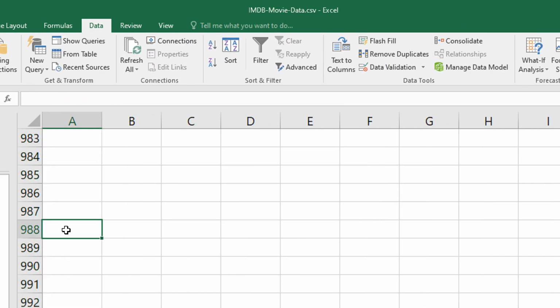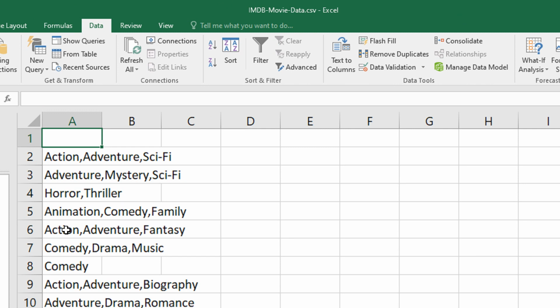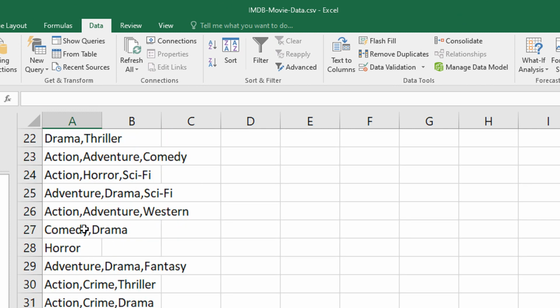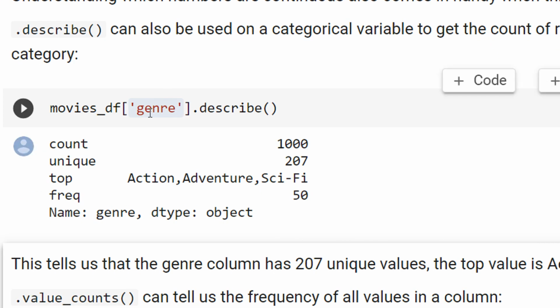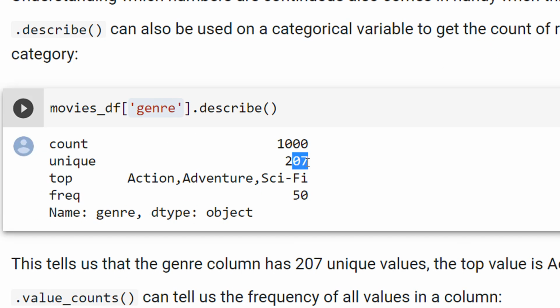So now you can see when I do a describe for a column, I can actually get how many unique values there were, similar to remove duplicates basically. And which is the top one? It says action, adventure, and sci-fi. That frequency is 50. Now what does this mean?